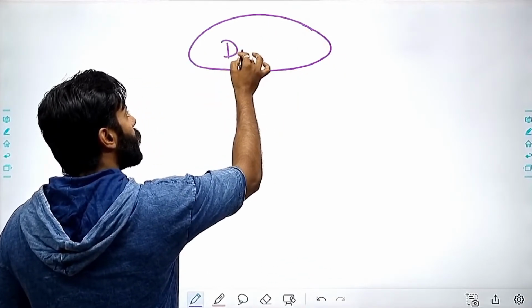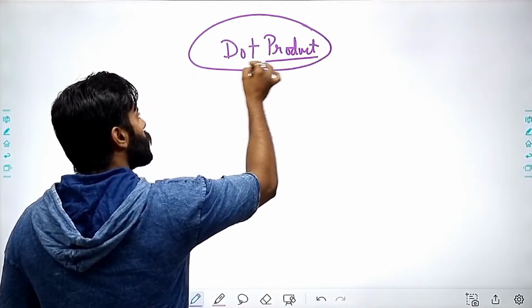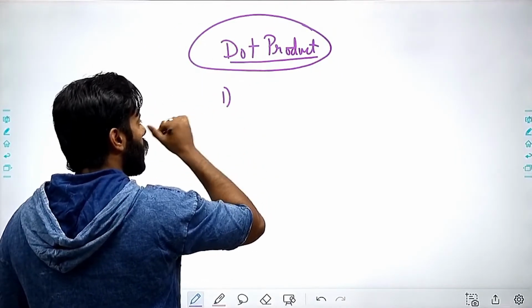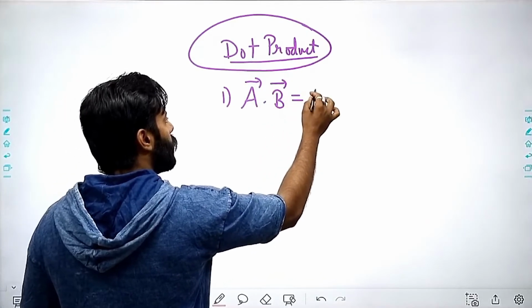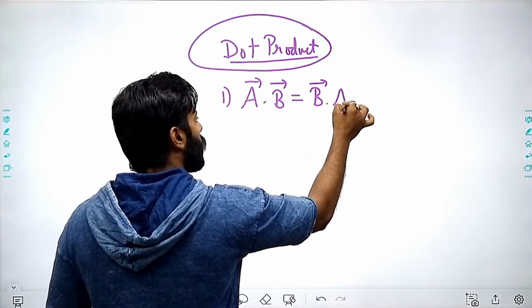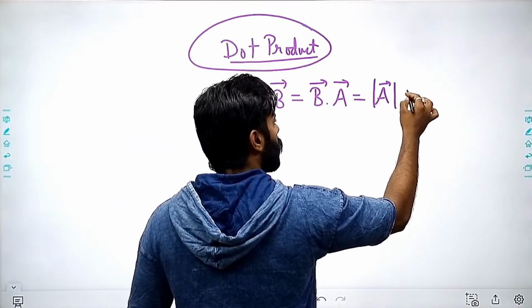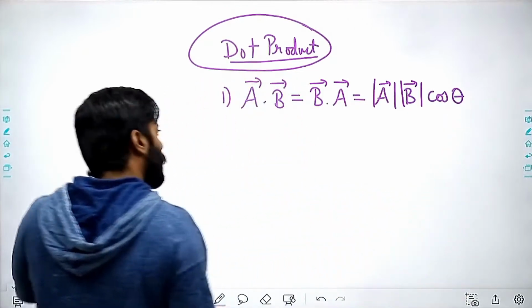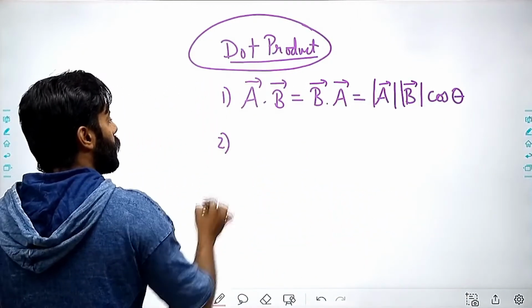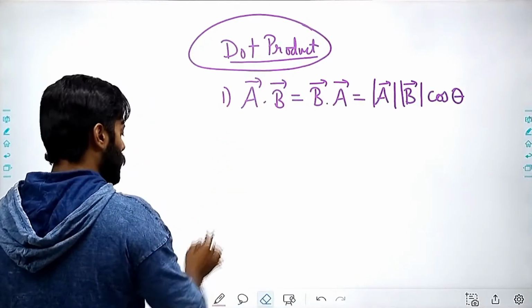Now coming to the dot product. Dot product is so easy, so easy, so easy. Here we'll be writing A dot B will be equal to B dot A, and that will be AB cos theta, right? And second thing, this is how we are going to find out. I'll be giving you some example.